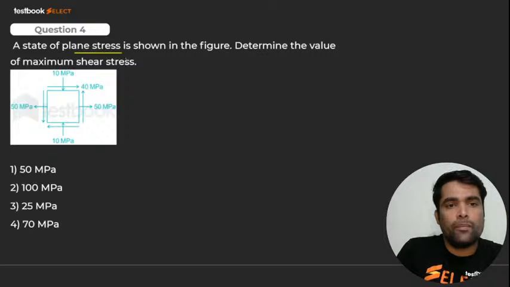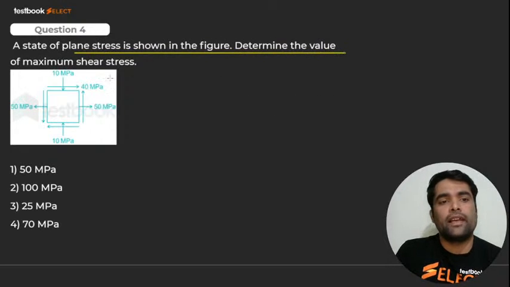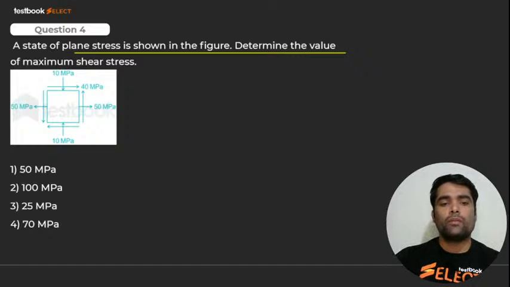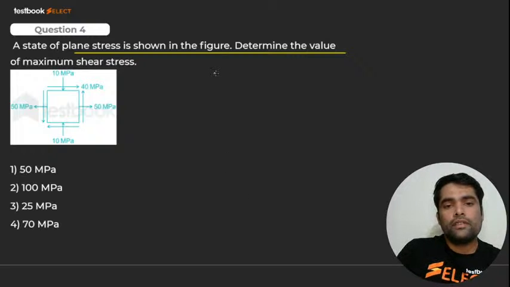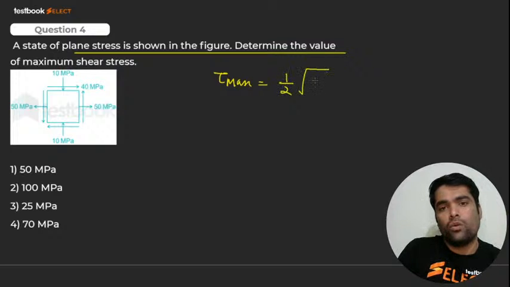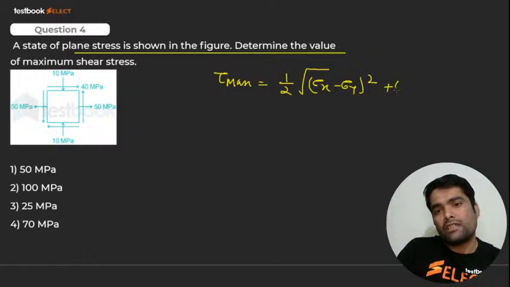A state of plane stress is shown in the figure. Determine the value of maximum shear stress. आपको tau की value determine करनी है. And you know the formula for tau. Tau is what, my dear? Tau max क्या होता है बच्चा? It is half of under root of (sigma x minus sigma y) whole square plus 4 tau xy का square.